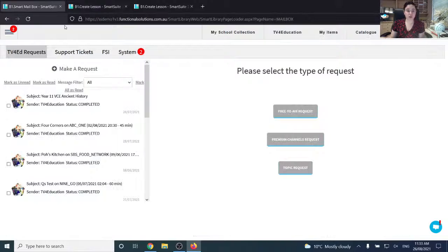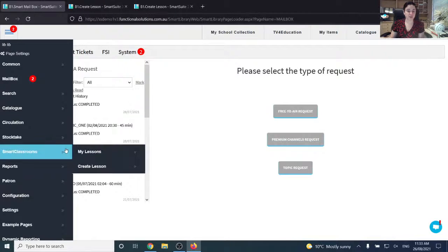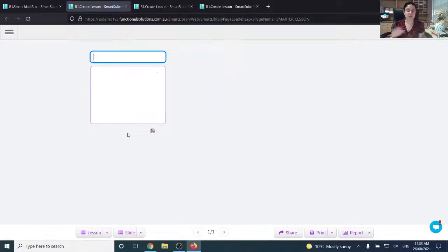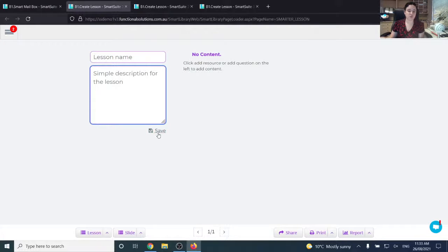So you can also create your own lessons. As I said before, you just go to the top left here where my cursor was before, you go to Smart Classrooms, you go to Create Lesson, and then you can open this tab and create your own lesson. And you just do everything how I was saying before. The only thing different is that you type in the lesson name and the description, click save, and then you can automatically add the questions and the videos and edit them and delete them, etc., like I was showing you how to do before.